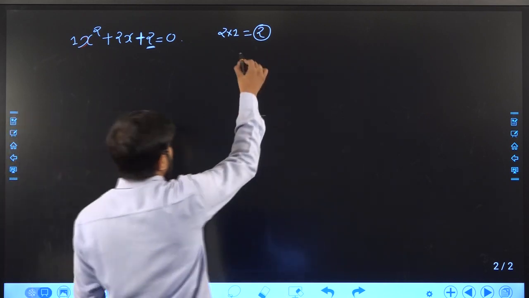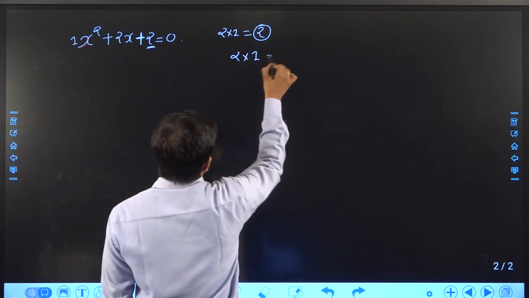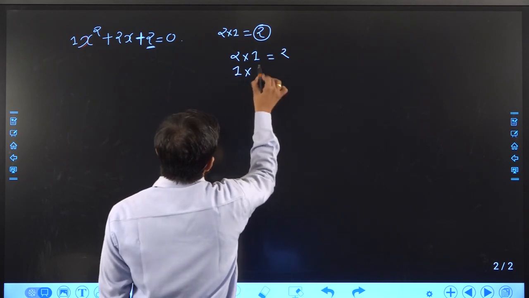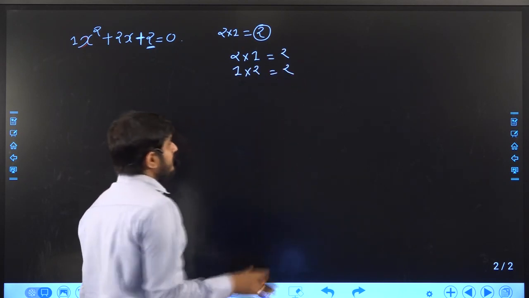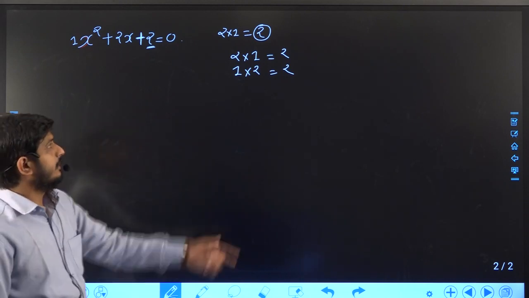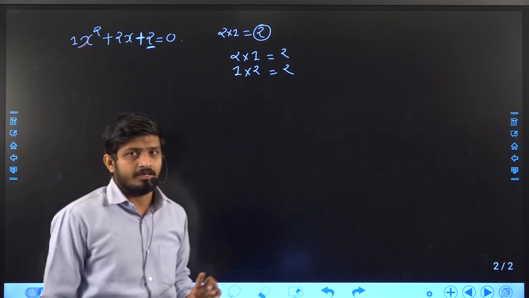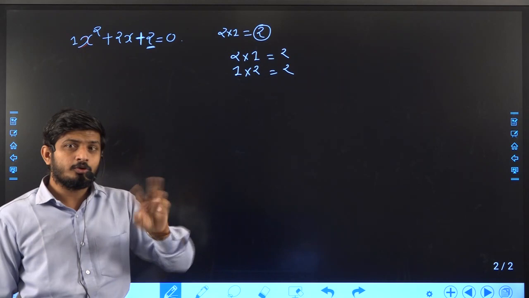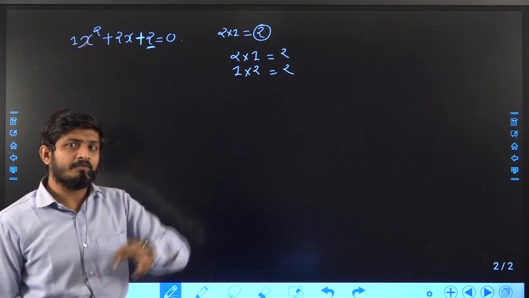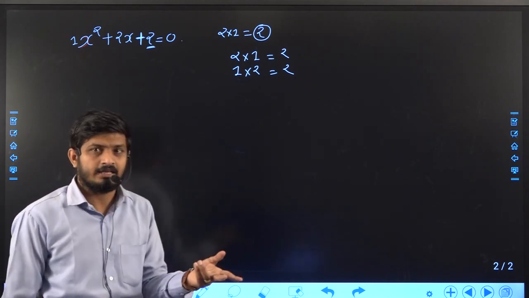So what are the factors of 2? 2 ones are 2, 1 two is 2. So ultimately there are 2 factors, one is 2 and another one is 1. So add 2 and 1. 2 and 1 is 3, or 1 and 2 is 3.